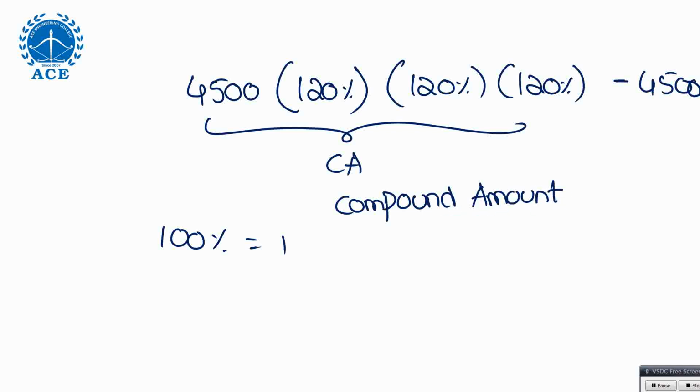See, suppose I gave 10,000 to you. You gave 15,000 to me. What is the profit? 5,000. So 15,000 minus 10,000 you are doing, right? This is 15,000. I gave 10,000, so that should be subtracted. I want only interest, only profit. So the amount I gave to you should be removed. That's why 4,500 is removed. This is the other approach.